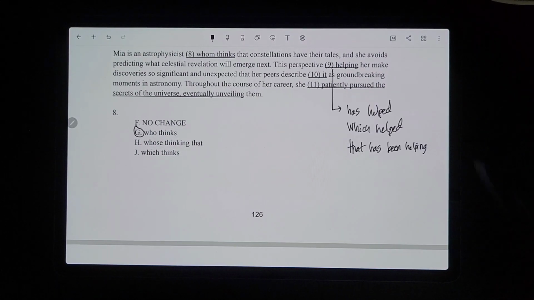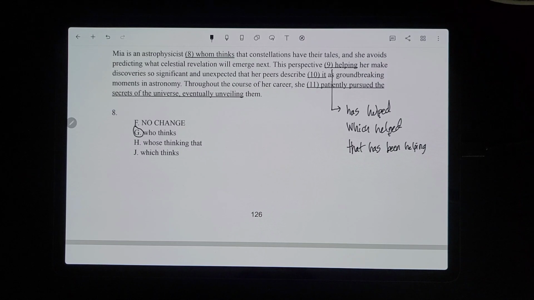Okay, for number 9, it could be just helping or one of these. This perspective, helping her make discoveries so significant and unexpected that her peers describe it as groundbreaking moments in astronomy. So this perspective is singular, and she avoids predicting this perspective.